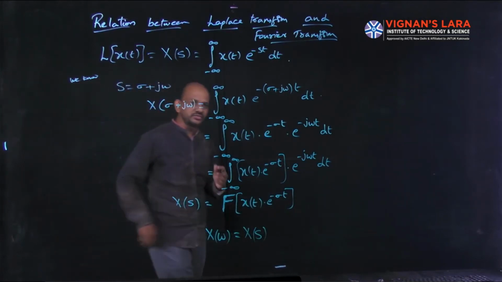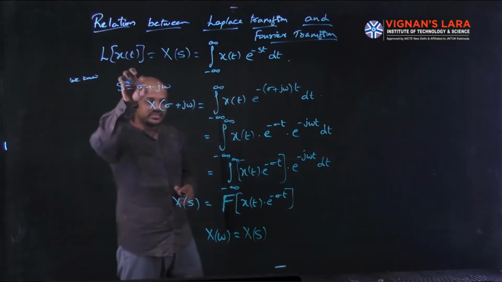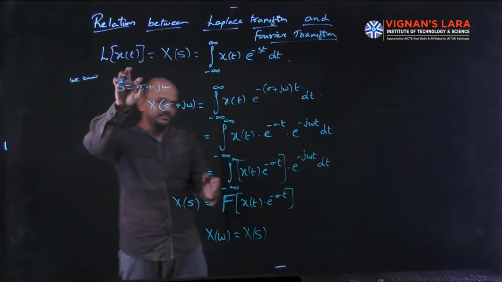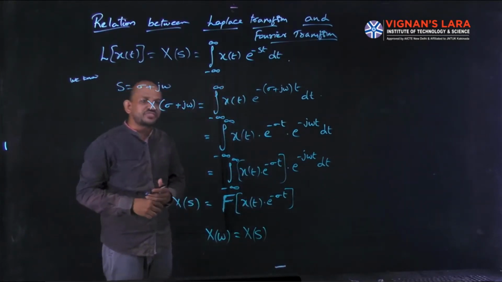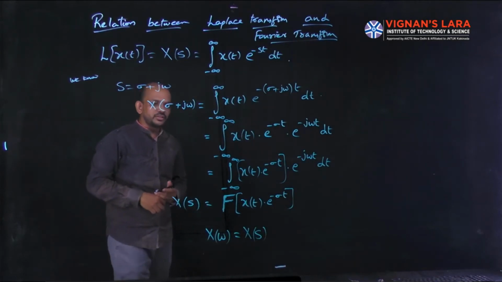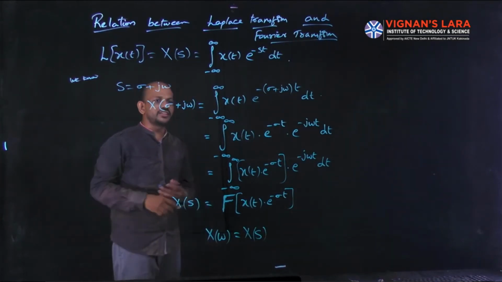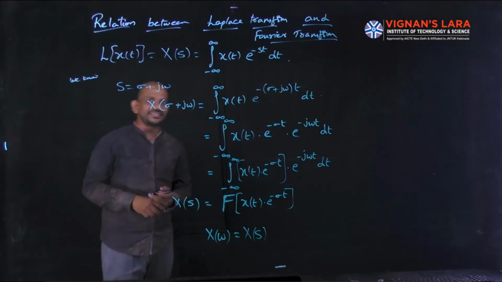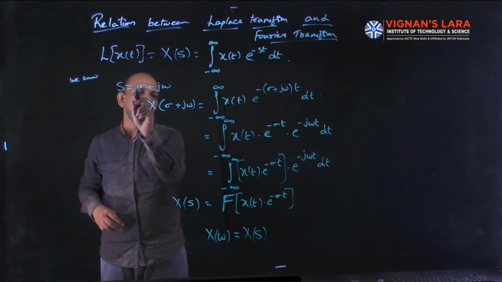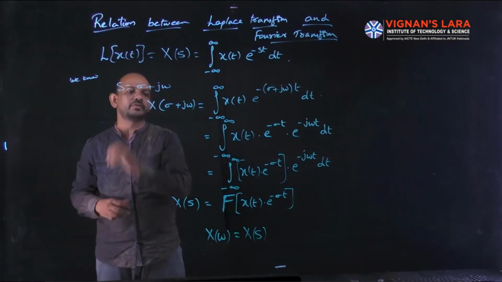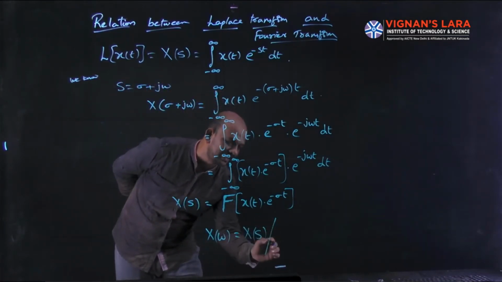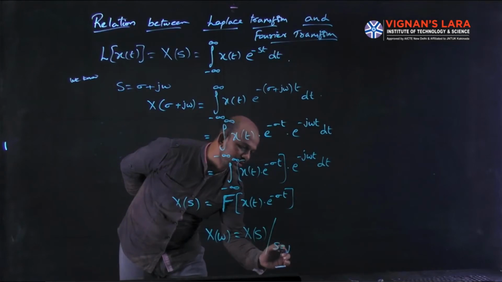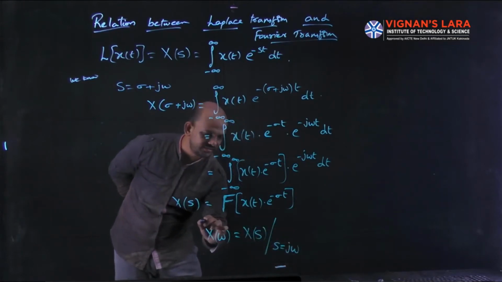So s equal to sigma plus j omega, and if this sigma equal to 0, then the Fourier transform of x of t will be equal to the Laplace transform of x of t. So I am writing the Fourier transform of x of t, that is X of omega, equal to X of s at sigma equal to 0. As sigma equal to 0, the s value will be equal to j omega, that is X of omega equal to X of s at s equal to j omega.